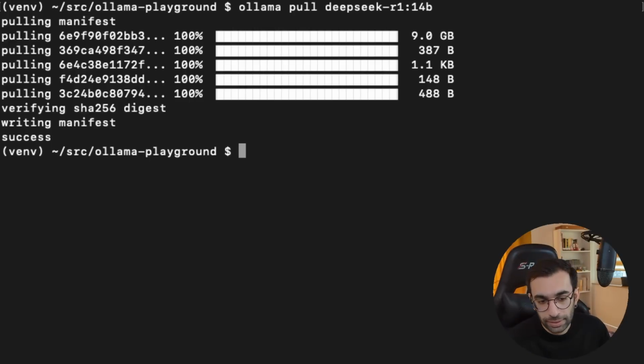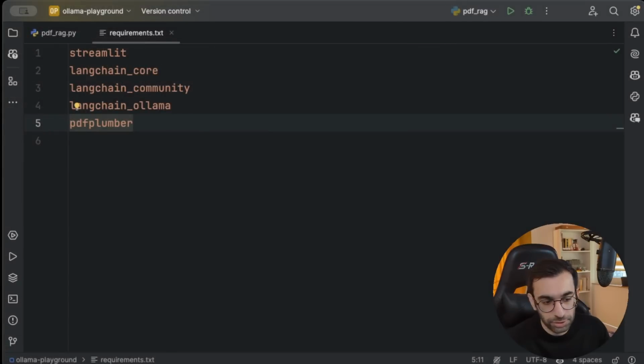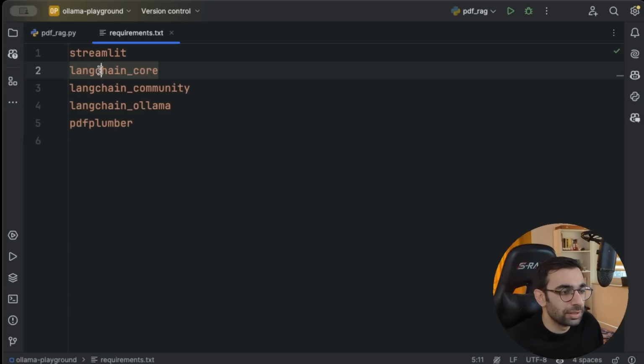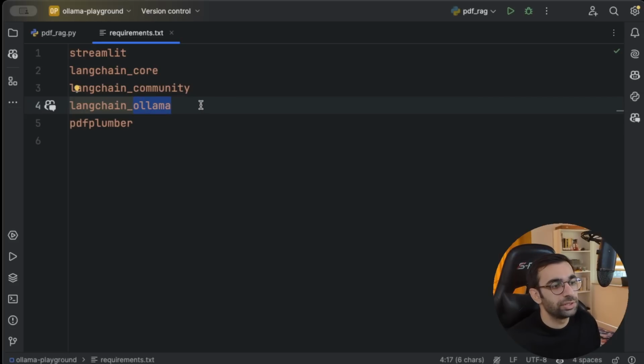So now let's go and have a look at our project structure. So we need Streamlit for building a UI. If you are not familiar with the Streamlit basics, I would suggest you watch this video. And we need a couple of LangChain dependencies like LangChain core, community, and of course Ollama, which has the integration with the Ollama models. If you also want more information and details on what is LangChain and what is RAG, I also explained it in this video. But in this project, we will work with it and I will explain a little bit more.